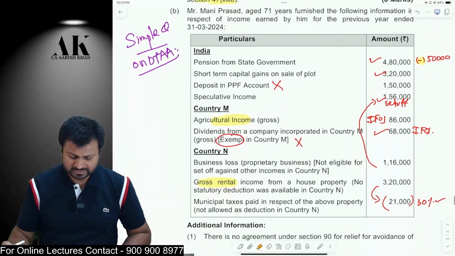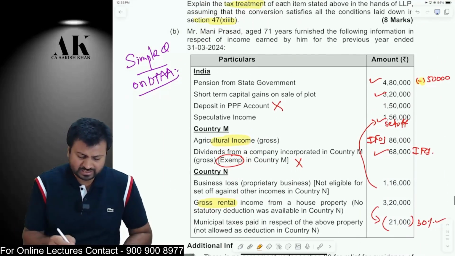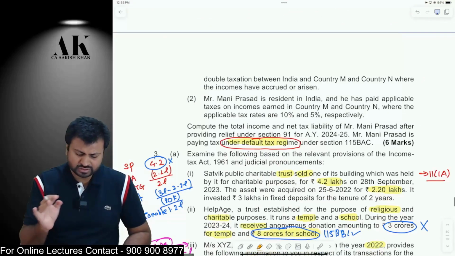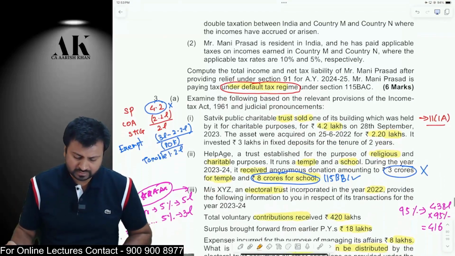Now, the next question is a very simple question on DTAA. I am not interested much in that. Mr. Money is there, 71 years of age is there, etc. It's a very traditional question, nothing great as such. So I am not wasting much time on this particular question at least.